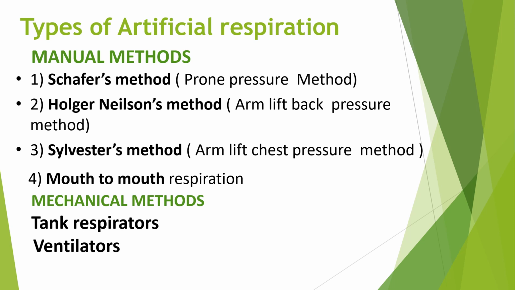Coming to the types of artificial respiration, there are two types, manual and mechanical methods. In manual, again there are four types: Schafer's method or prone pressure method, Holger-Nielsen method or arm lift back pressure method, Sylvester's method or arm lift chest pressure method, and then mouth to mouth respiration. And in mechanical methods, there are tank respirators and ventilators. So we will see a little bit of detail about these different types of methods.